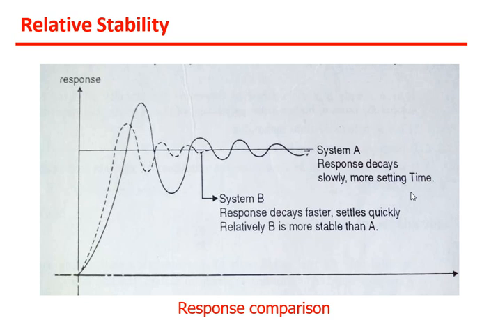Again I am repeating, both systems are stable, but here we have to see which system settles more quickly, which response decays faster, which system has fewer oscillations and less transient response. Such a system can be called more relatively stable than another system. So this is all about the relative stability of a control system.